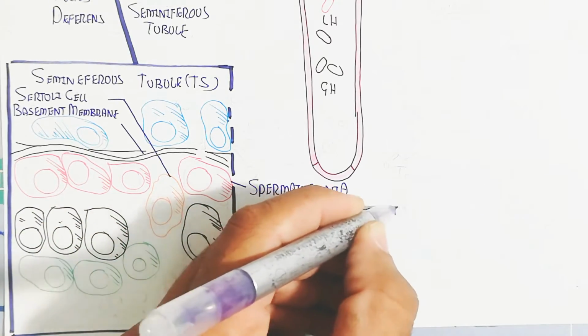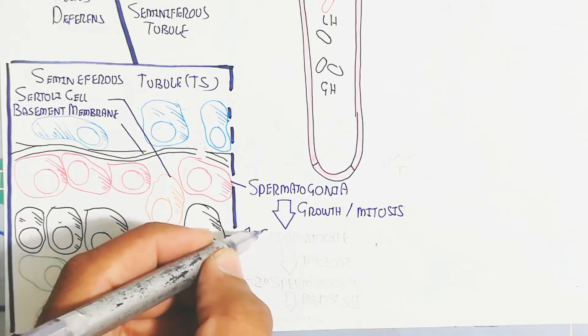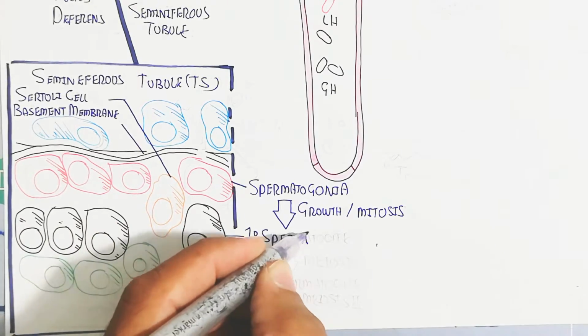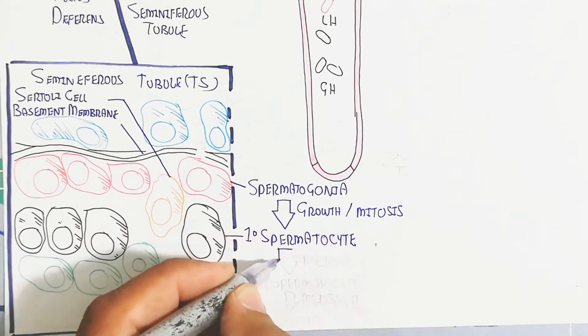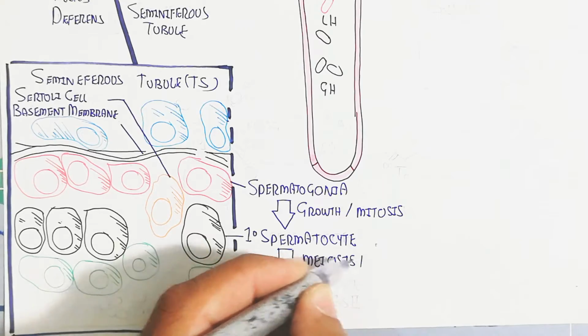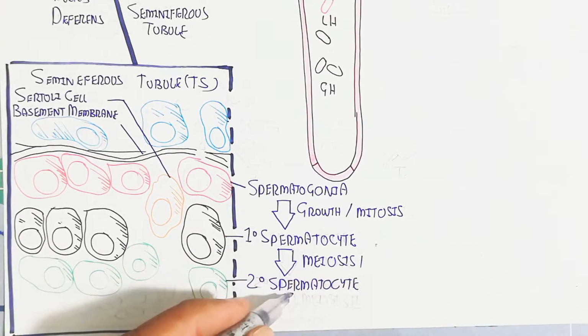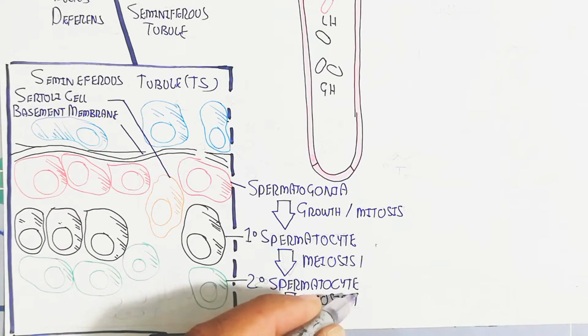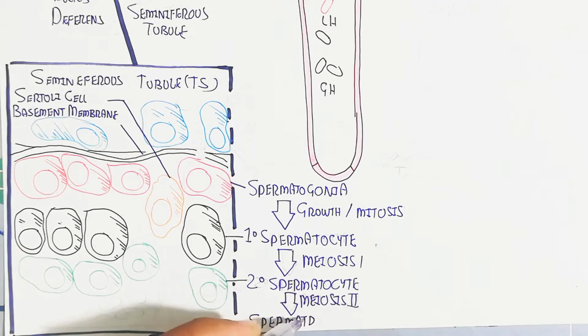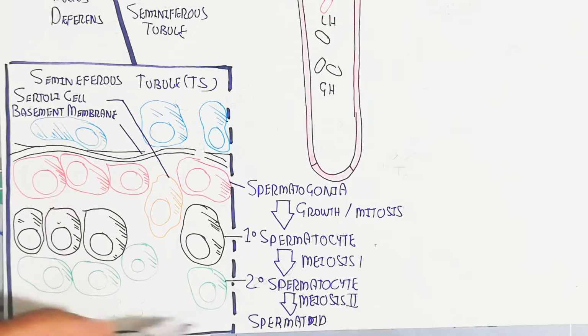Anyhow, I hope that makes sense. So this is the maturation and development of the sperm. The process of sperm formation is known as spermatogenesis. This spermatogenesis requires luteinizing hormone as well as follicle stimulating hormone.